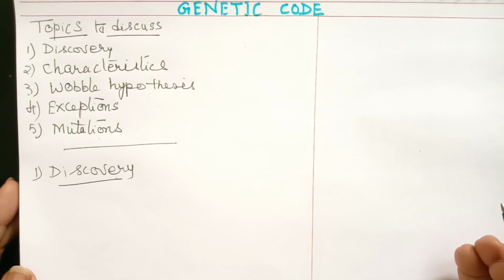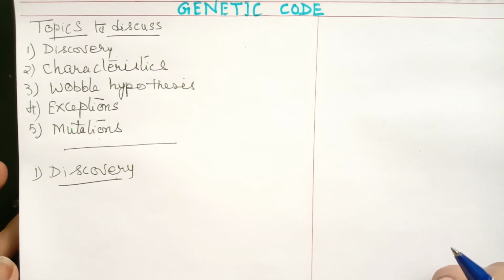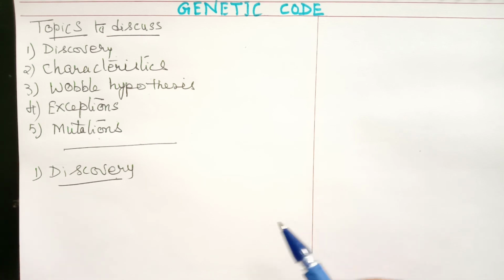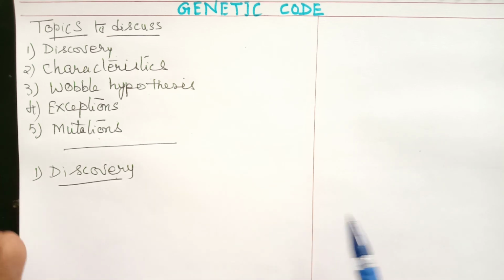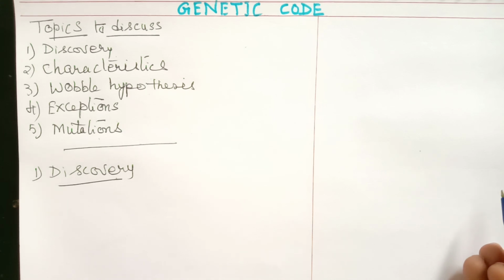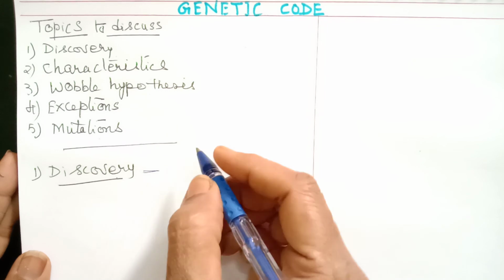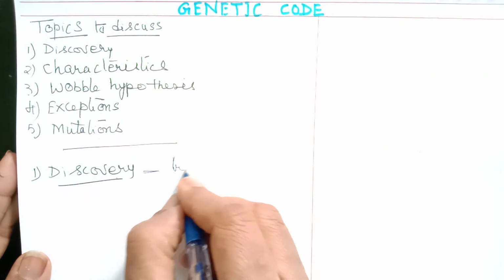You know proteins are made up of amino acids. So which amino acid should be present in a protein? That message is carried by mRNA. mRNA is made up of nucleotides and proteins are made up of amino acids. So here there is a decoding or translation.